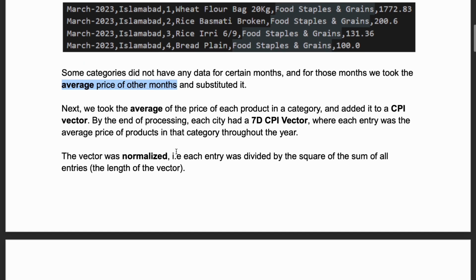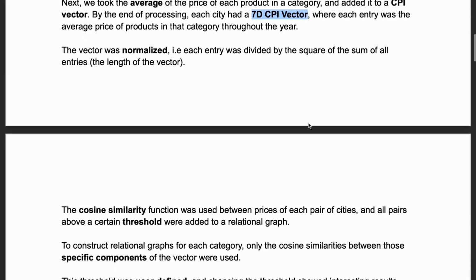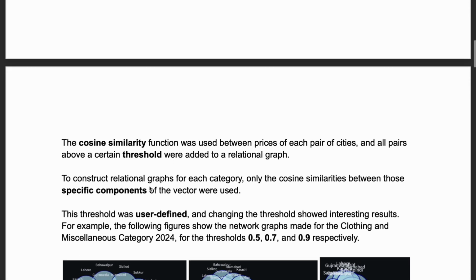Next came vector construction. We took the average price of all products within a category across a year and used this to form a 7D CPI vector for each city, where each entry represents the average price for one of the seven categories. We then normalize this vector by dividing each entry by the square root of the sum of squares of all entries, equivalent to the vector's length.